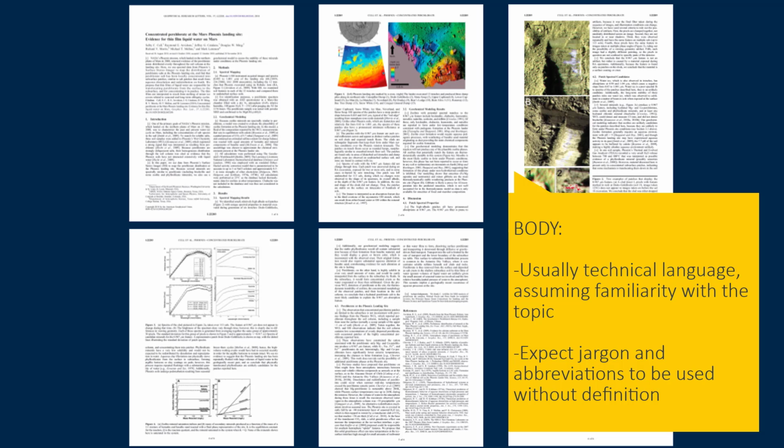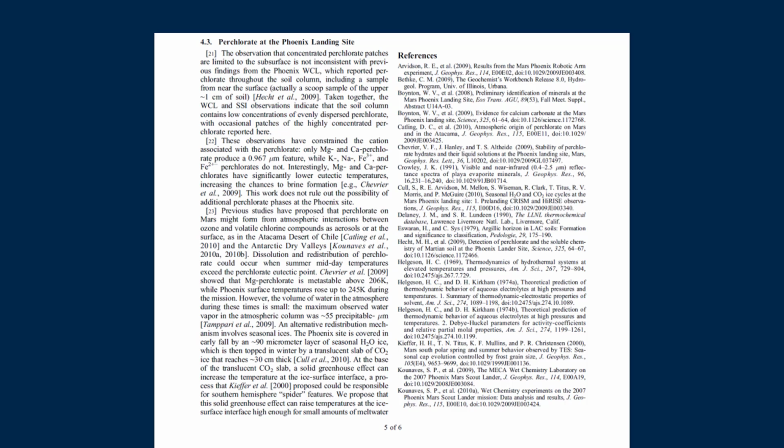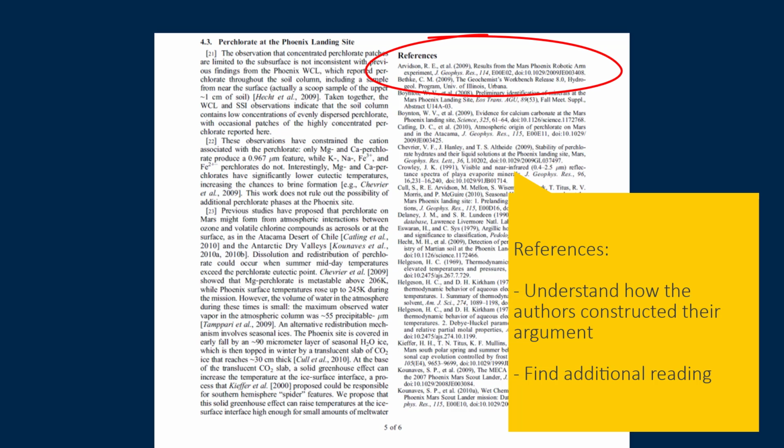In any discipline, the text itself is typically technical and assumes a familiarity with the topic. You can expect jargon, abbreviations, and technical terms to be used without definition. Scholarly articles frequently contain charts, graphs, equations, and statistical data related to the research. Pictures are rare unless they relate directly to the research presented in the article. Scholarly articles contain many references to publications by other authors throughout the text, and as a list at the end of the paper. Use this list of references to understand how the authors constructed their argument, or find additional scholarly articles and books on your topic.